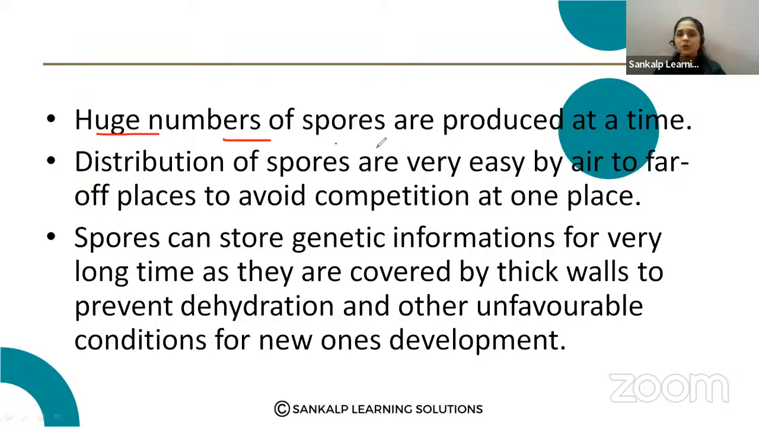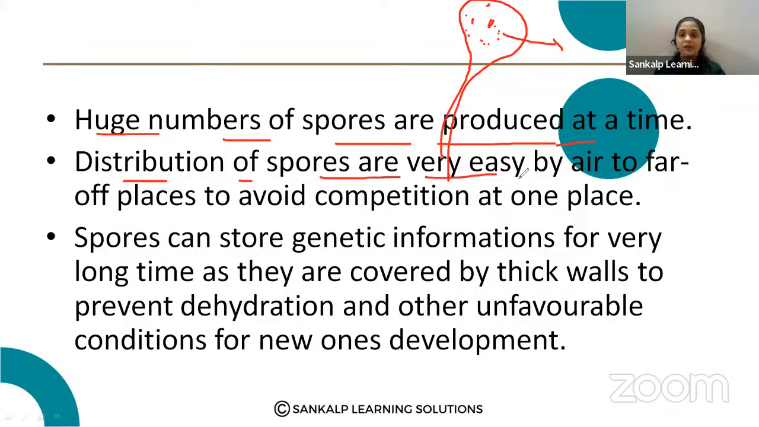Huge numbers of spores are formed at a time. Inside the sporangia, you have observed the structure, sporangia. This is the sporangia. Inside the sporangia, a huge number of spores are formed, and distribution of spores is very easy by air and they fall in another place to avoid the competition at one place.